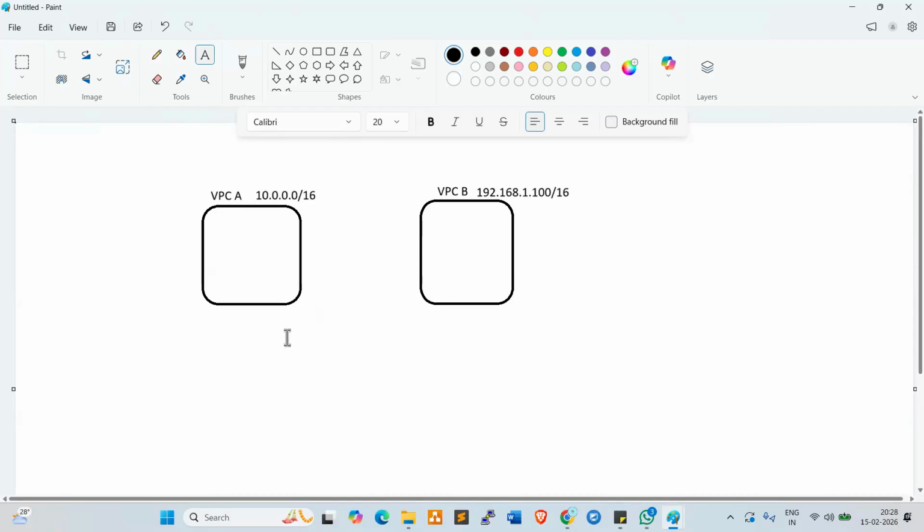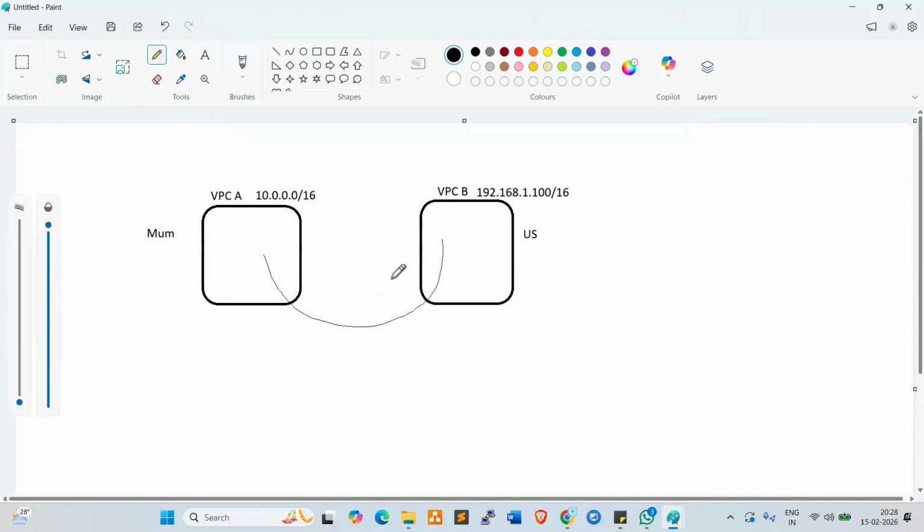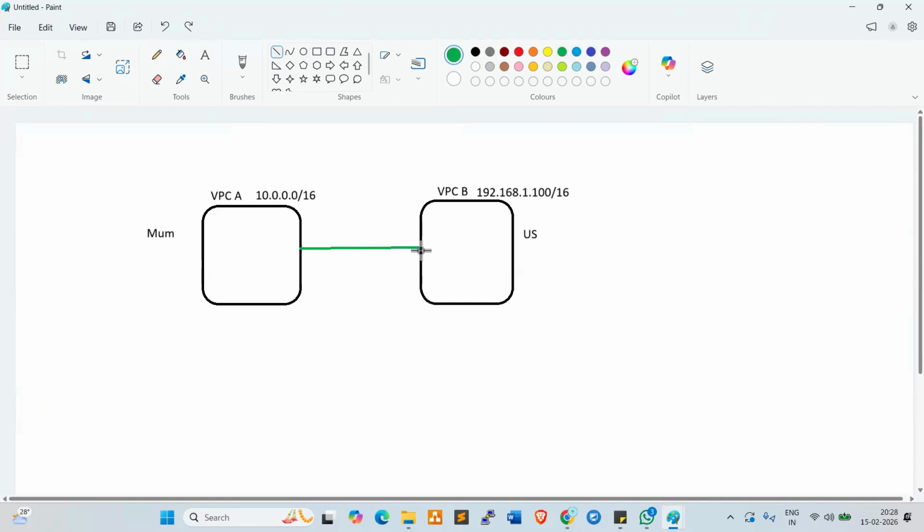So from here to here, if you want to communicate, it will not accept and will not allow, because they are different ranges. This is the Mumbai VPC, this is the US VPC. Two different data centers, two different ranges. Traffic will not be allowed. That is why we enable the peering connectivity. Peering is a connection to allow communication between two different networks, two different VPCs.